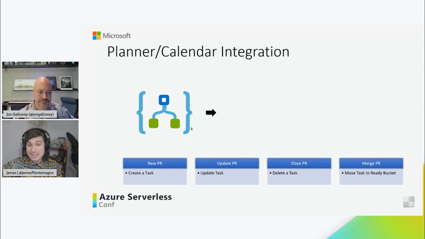Do I need to update a task on the planner? Do I need to delete a task on the planner? Do I need to merge it? So the GitHub action sends information about the pull request to the logic app. It has a webhook and it's listening there for it.